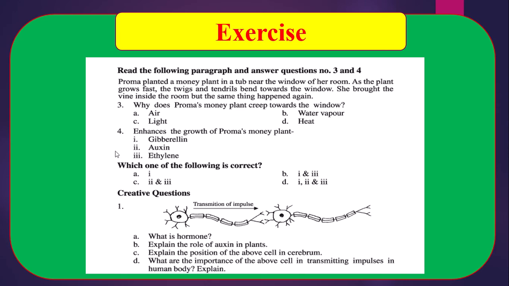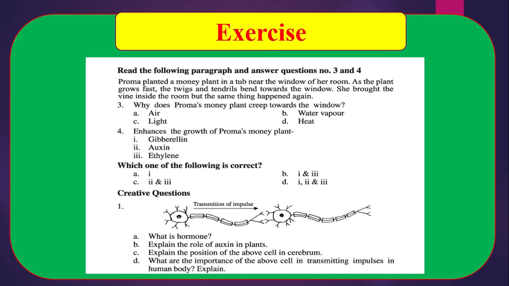Creative question number 1. In the stem we can see a figure of a neuron. Question A, what is hormone? You know, the biochemical substances of a multicellular organism which regulate or inhibit the functioning of some other cells, these biochemical substances are called hormones.